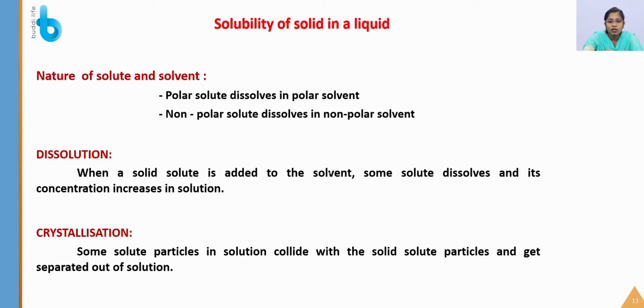When you are adding a certain amount of solute to a solvent, it will get dissolved slowly. First 1 gram will get dissolved and then again slowly it will get dissolved. While it is dissolving, the concentration of the solution will slowly increase. So this process is known as dissolution.